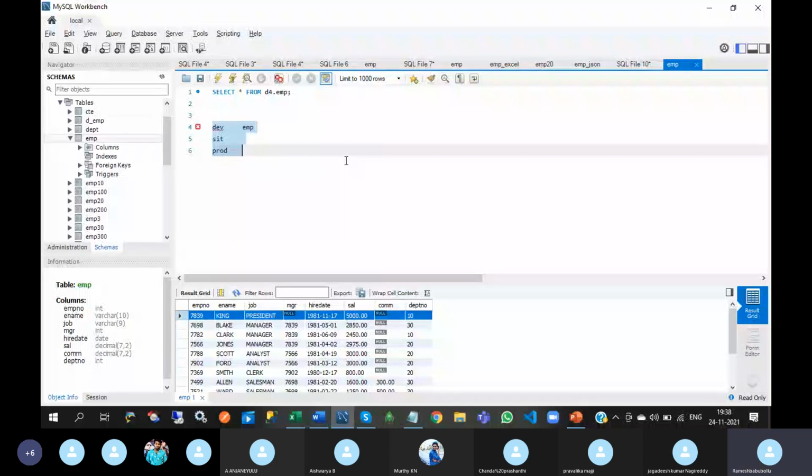But if you use MongoDB, there is no need to wait. You can directly write the insert query, and it will insert the address column. Here all the records must have all the columns, but in MongoDB you can have different columns for each and every record.